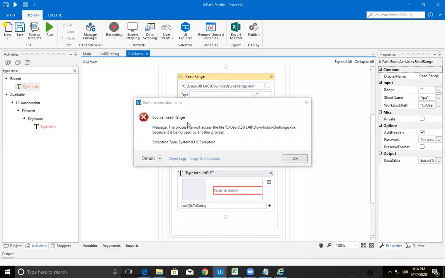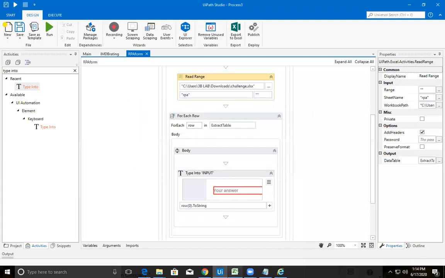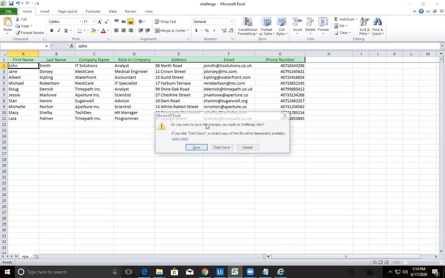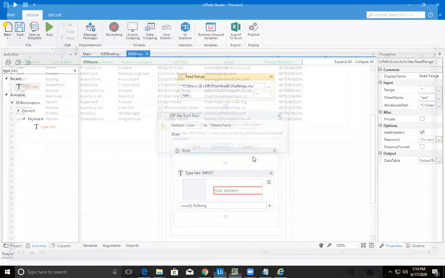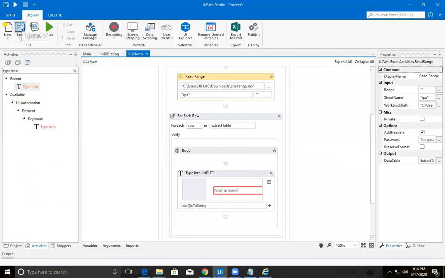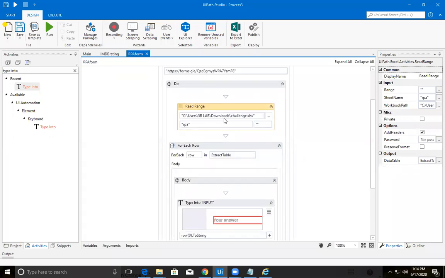Sorry, while you are using this, make sure your Excel file is closed. I forgot to say, close this Excel file. I'm not saving anything. So this is a warning to you also: while you are reading it, it needs to be closed. It depends on the permissions provided.